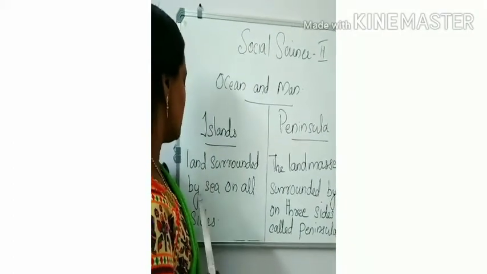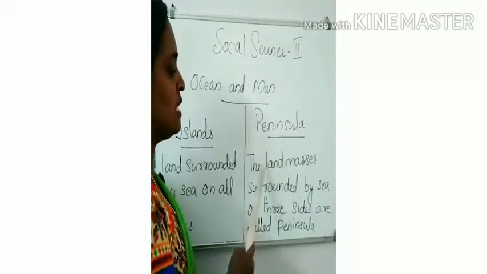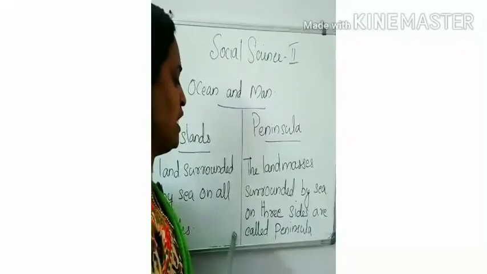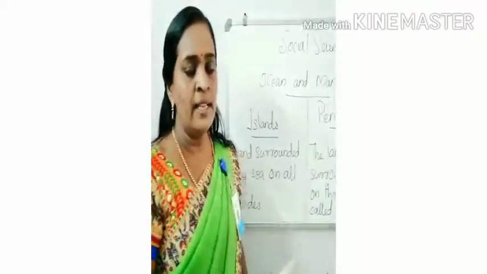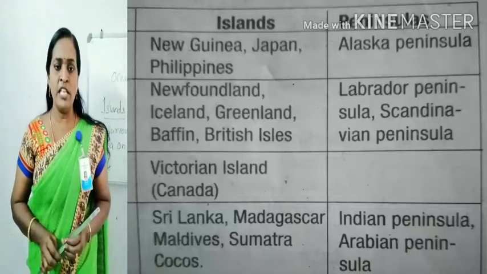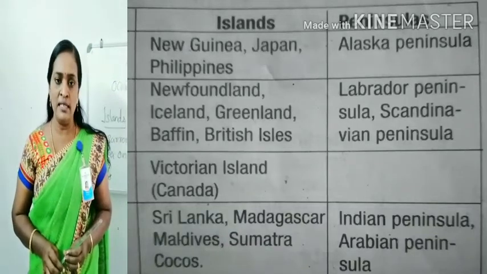Islands, land surrounded by sea on all sides. Peninsula, the landmass surrounded by sea on three sides. Okay, then let's see some major islands and peninsula in the world.